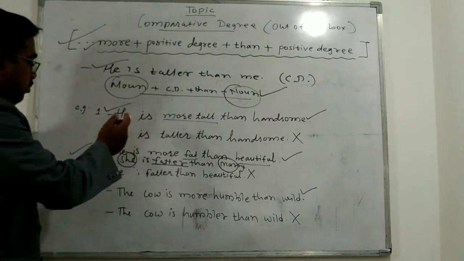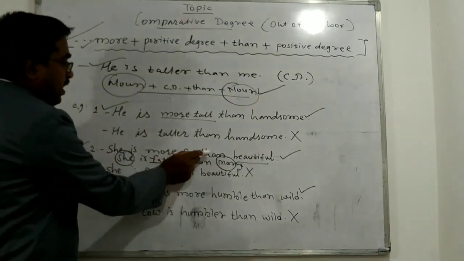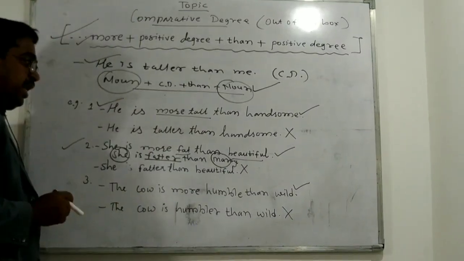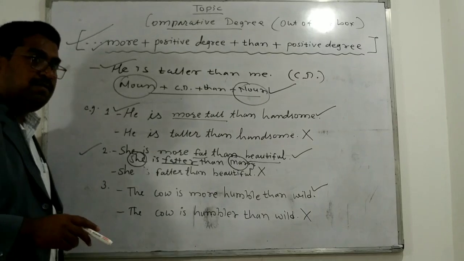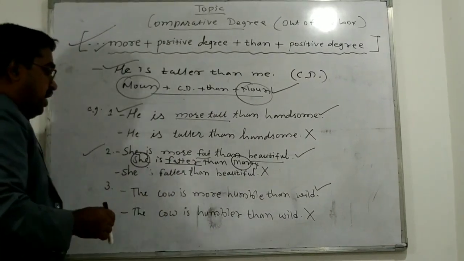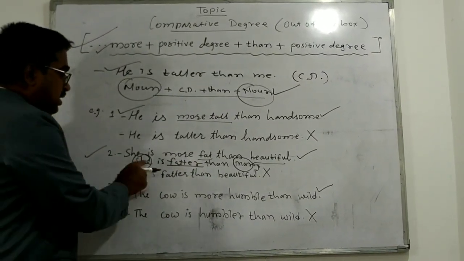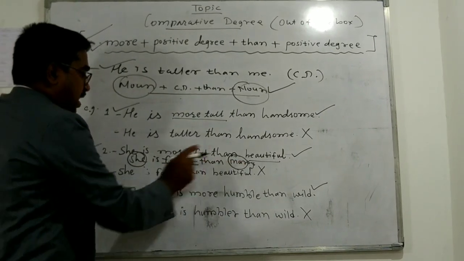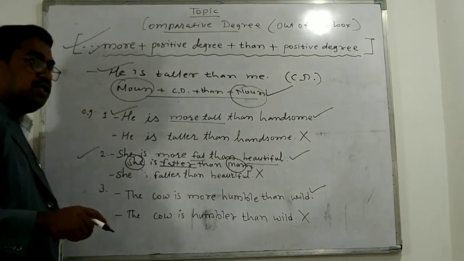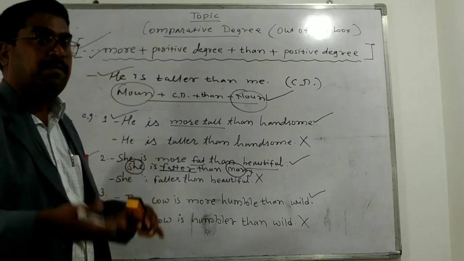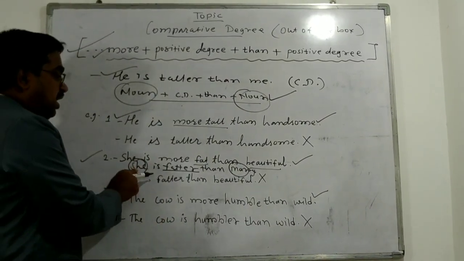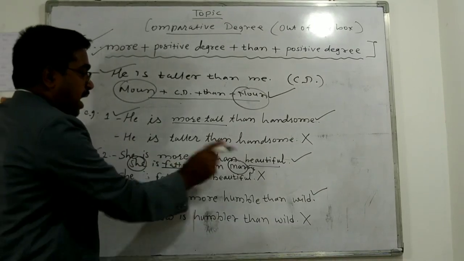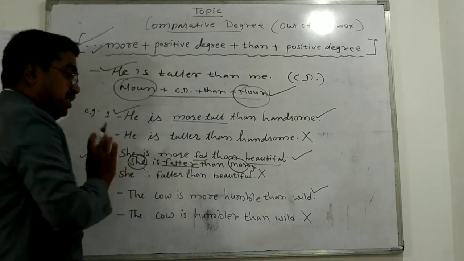Dear learners, look at the board. She is more fat than beautiful. This is correct, because in this example qualities of the same person are compared, whereas in the second example, she is fatter than Mary, qualities of two different persons are compared. She is different from Mary, correct?